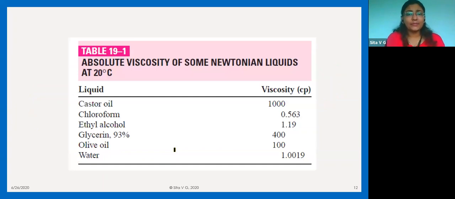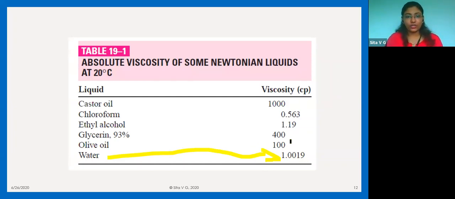Now, if we talk about absolute viscosities of some Newtonian liquids at a particular temperature, that is 20 degrees Celsius, castor oil is 1000 centipoise. These are just the general viscosities that have been mentioned. Water has been given as 1.0019 centipoise. Olive oil, obviously, is more viscous and less fluid than water.